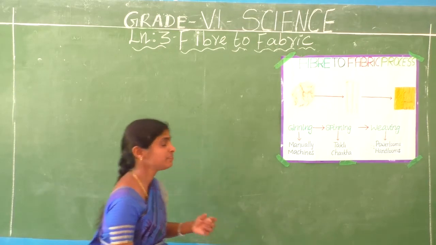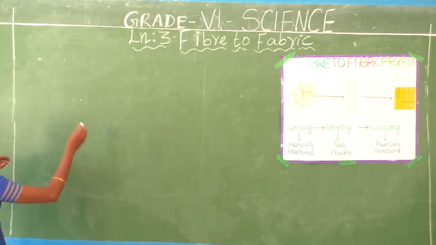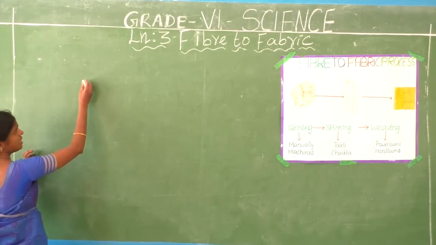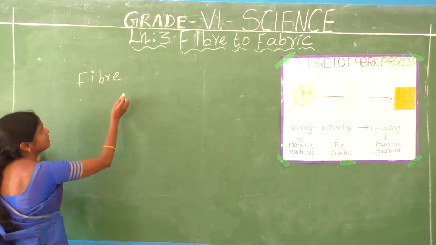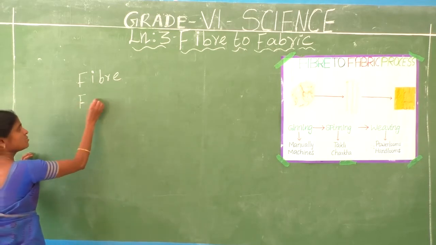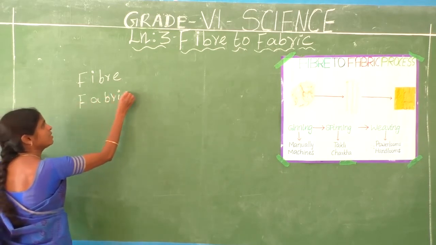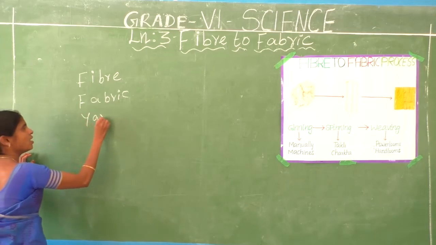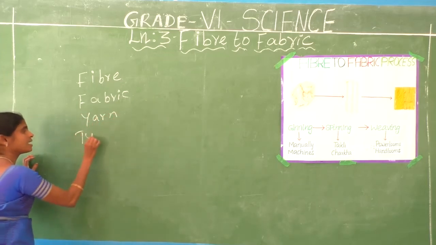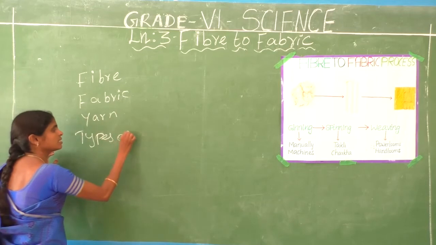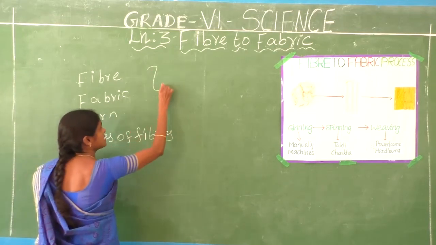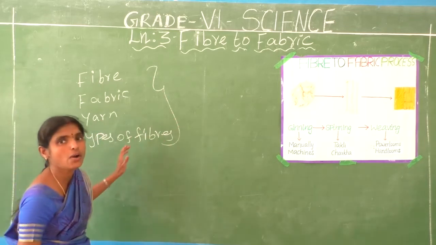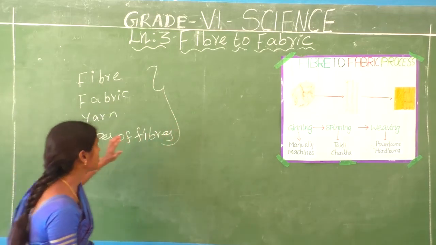Okay, I will say. See, students, in the last class we saw what is meant by fiber, what is meant by fabric, what is meant by yarn, and then the types of fibers. All this we discussed in the last class. Do you understand?